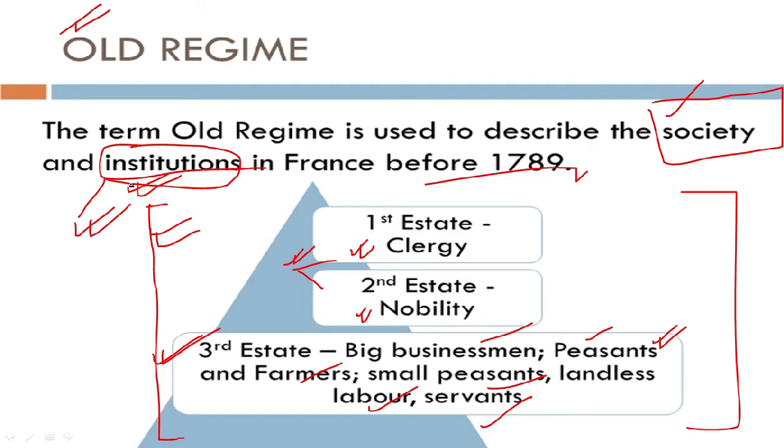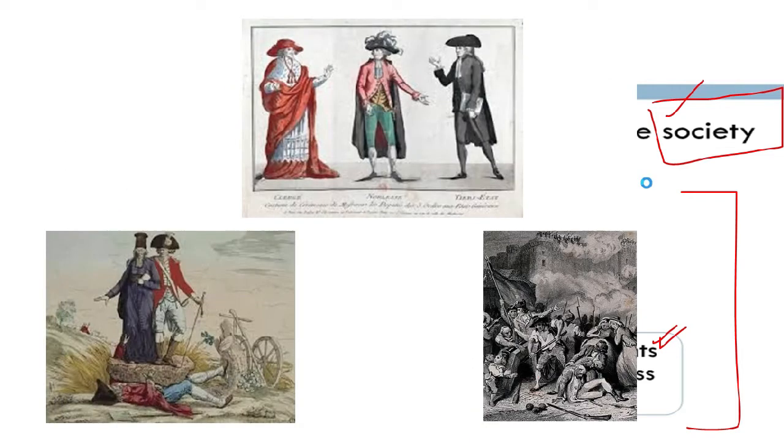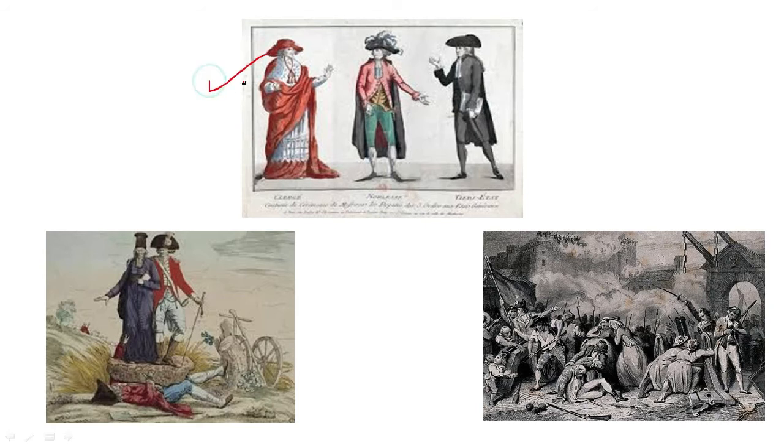Okay, so this was all about the French society in the late 18th century, the society being divided into 3 different levels according to the financial conditions as well as the power they had in the French society, plus what kind of institutions existed at that point of time. So we come to learn about the monarchy. Here we can quickly go through 3 pictures, and we can have a fair idea about the 3 different states.